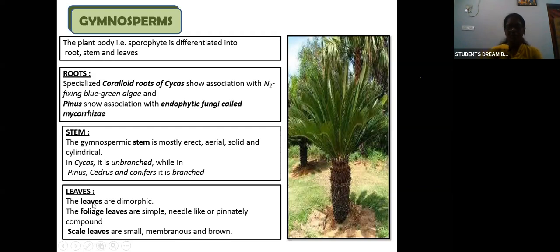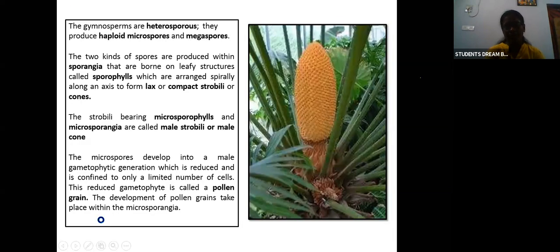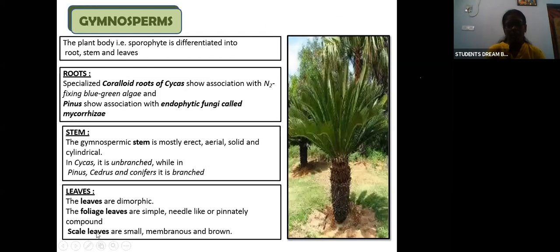So how will the leaf be? It is dimorphic, so two different morphologies. How are the foliage leaves? Simple needle like, or pinnately compound. Then they have scale leaves. Scaly leaves will be small, membranous, brown in color. You can see here scaly leaves.